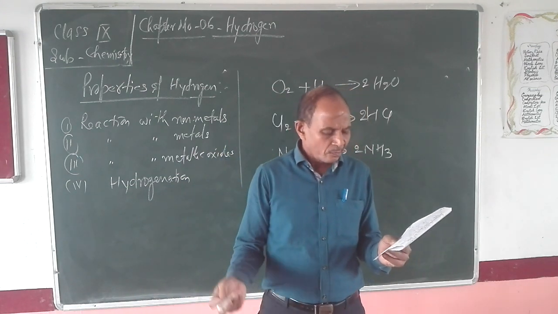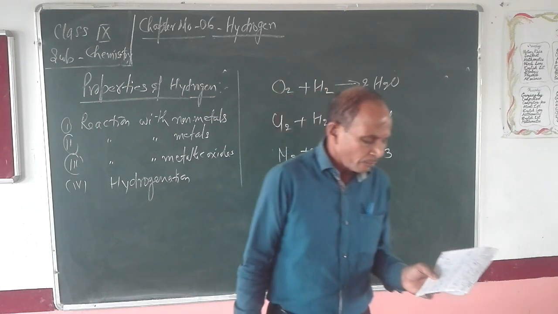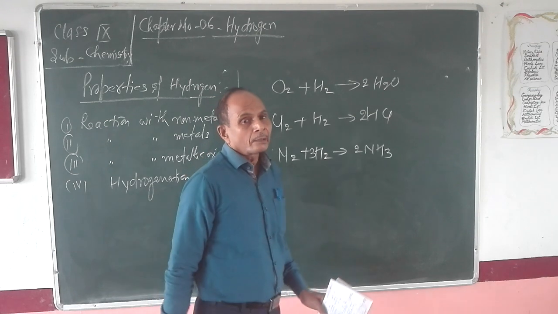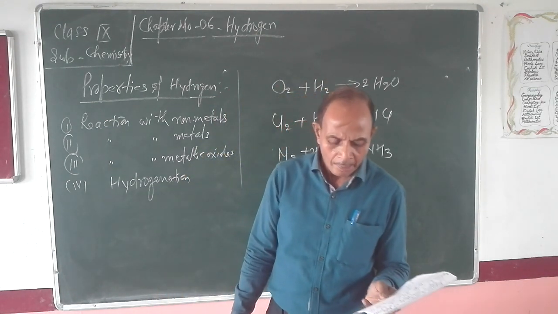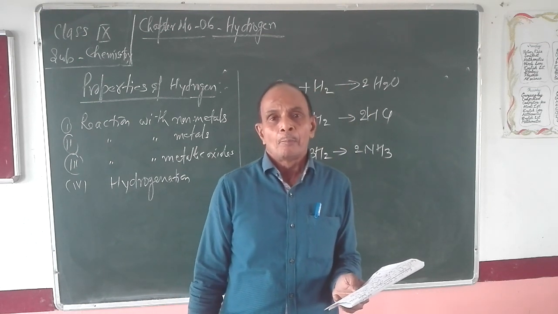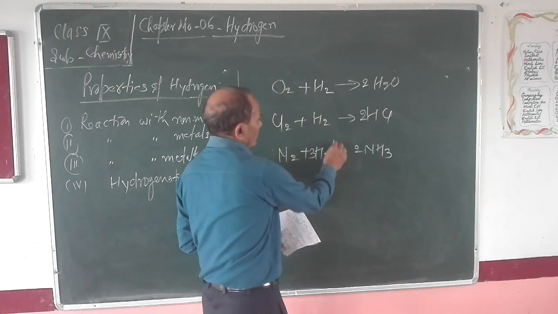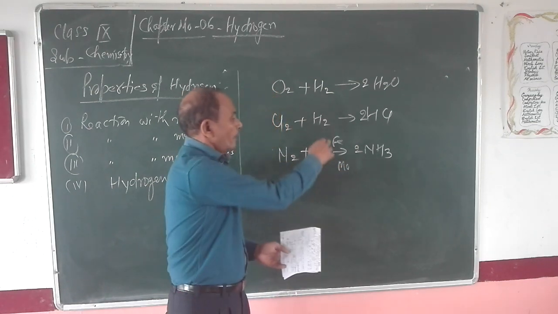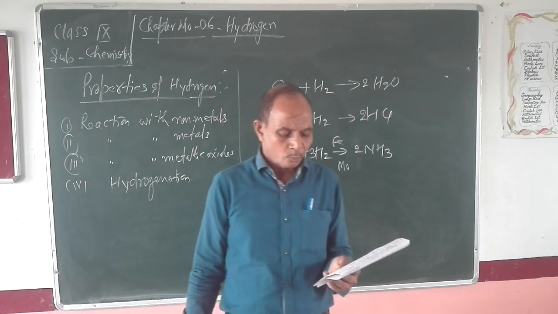This reaction takes place in presence of finely divided iron, which acts as catalyst, and molybdenum acts as a promoter. This one is finely divided iron particles, and this one is molybdenum. Iron will act as catalyst, while molybdenum will act as promoter.